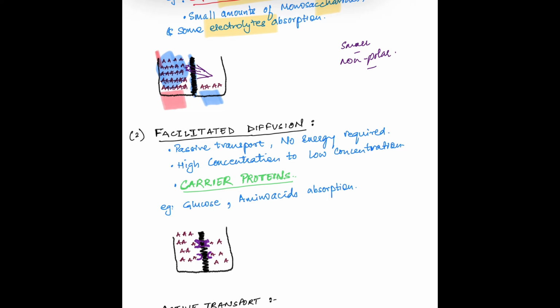Facilitated diffusion is also a passive process and does not require energy. In facilitated diffusion also, molecules move from high concentration to low concentration. The difference between simple diffusion and facilitated diffusion is that in facilitated diffusion, there are carrier proteins which help in transport of specific molecules across the membrane. In the diagram, there is an example of carrier protein present in the membrane which helps transfer of substance A across the membrane from high concentration to low concentration.